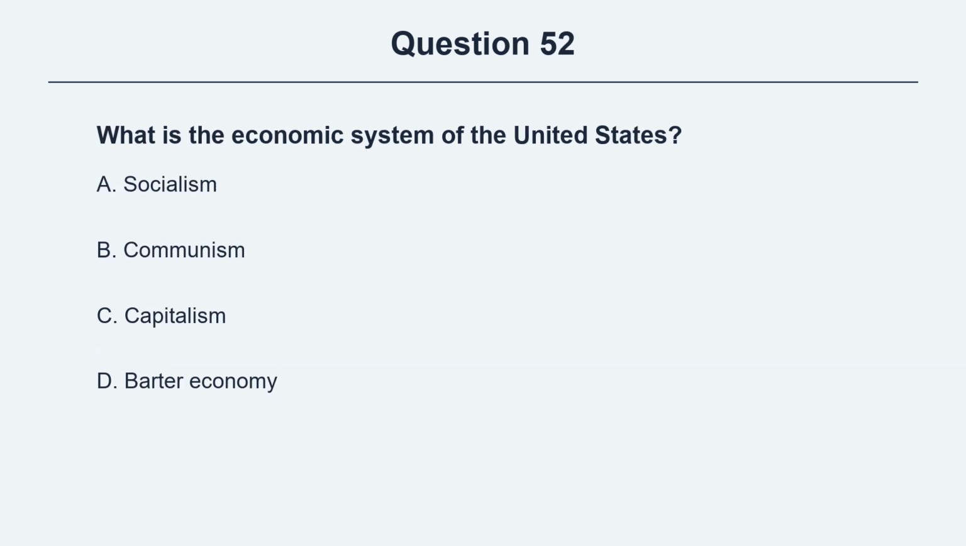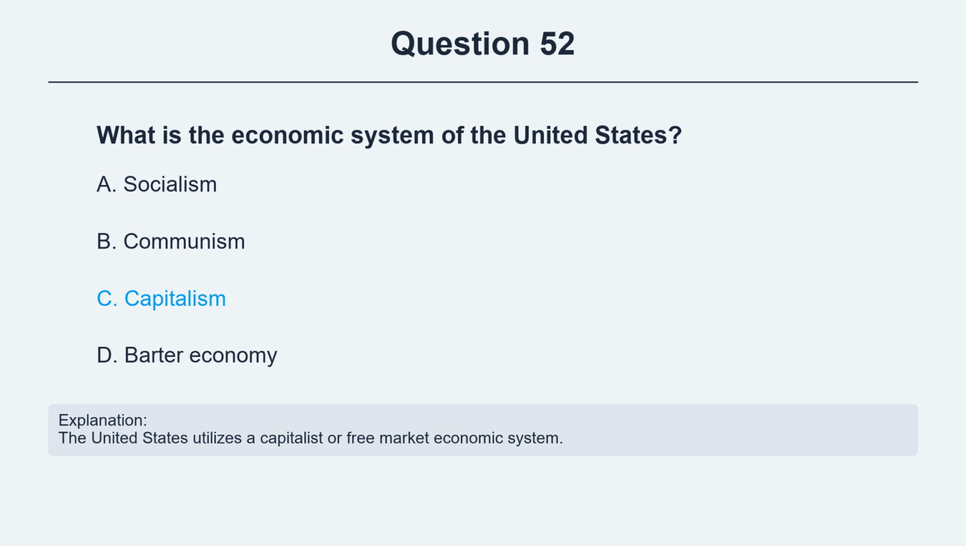Question 52. What is the economic system of the United States? Option A, socialism. Option B, communism. Option C, capitalism. Option D, barter economy. The correct answer is option C, capitalism. Explanation. The United States utilizes a capitalist or free market economic system.